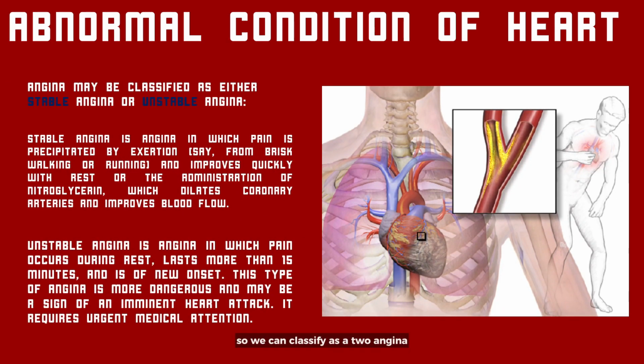So we can classify angina into two types, which are stable angina and unstable angina. What is the difference between stable and unstable angina? Stable angina is predictable and usually occurs during physical exertion, relieved by rest or medication. While unstable angina is unpredictable, can occur at rest and may not be relieved by rest or medication, indicating a more serious condition.